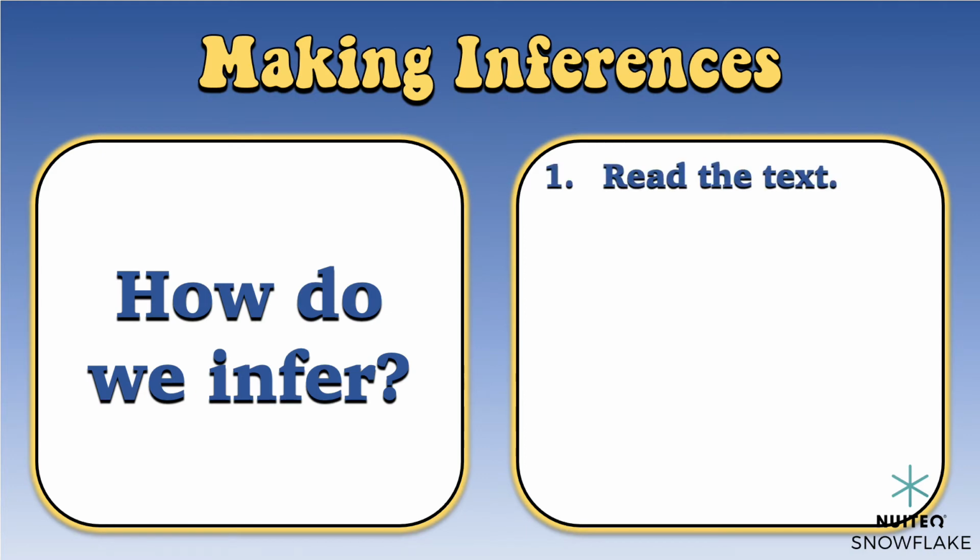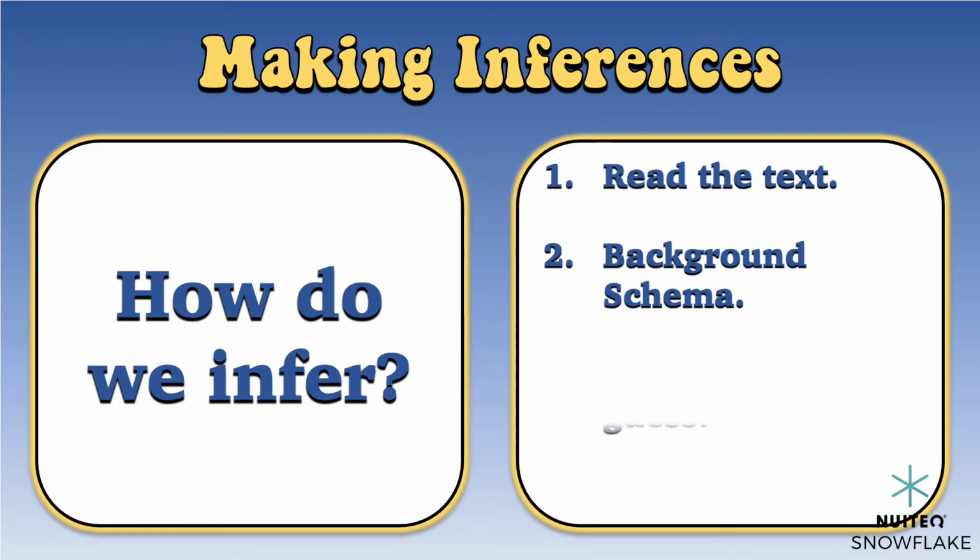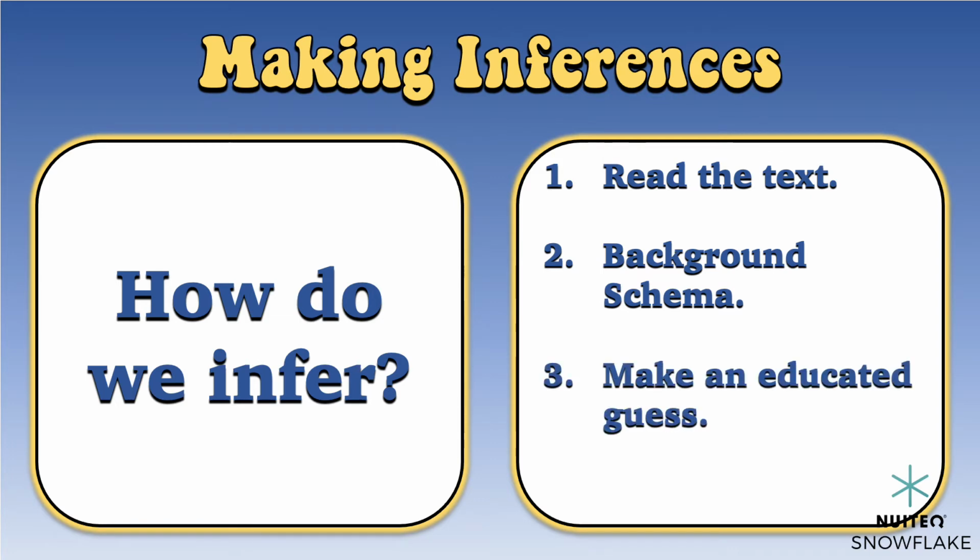First, we read the text. By reading, we know what is explicitly stated. Next, we dive into our background schema, or knowledge. What do we already know? Then, using our background knowledge and what the author has written, we can make an educated guess, or an inference. Lastly, when we make our educated guess, we need to cite evidence to support our reasoning.